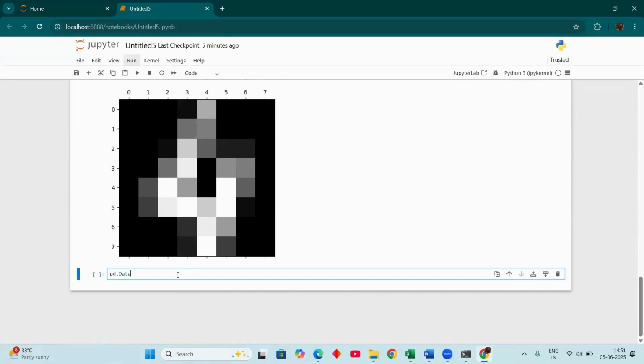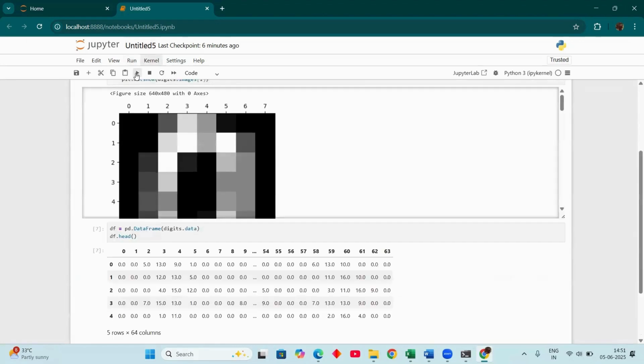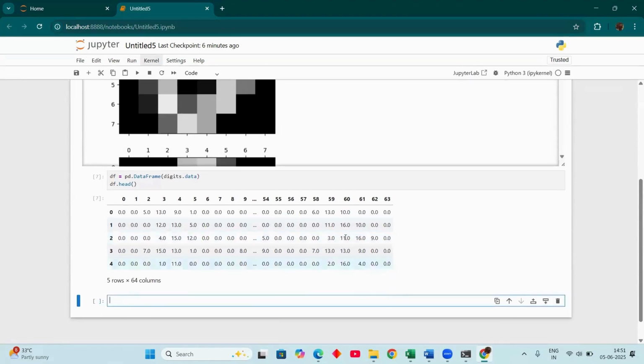DataFrame. Okay, from the data frame, now we need to assign the digits load. Okay, instead of importing some data, we take the imported data, from load digits. So from load digits, I enter df, from df dot head. Okay, now see how many data we have. So see here, we can see 64 columns, 5 rows.